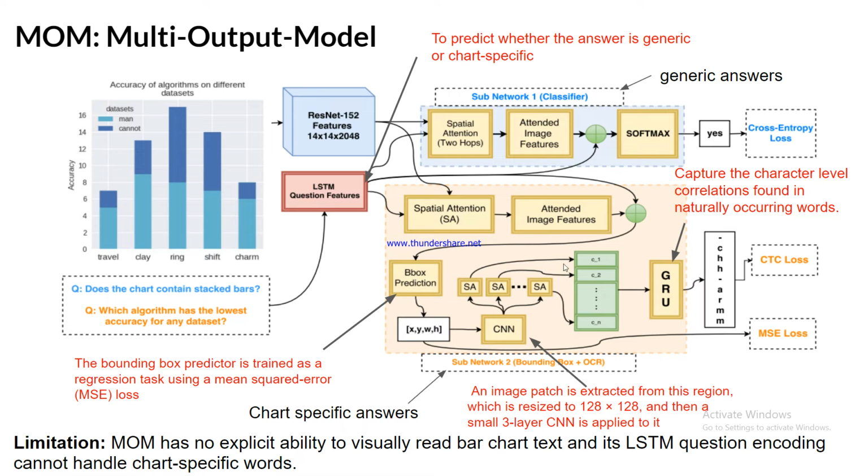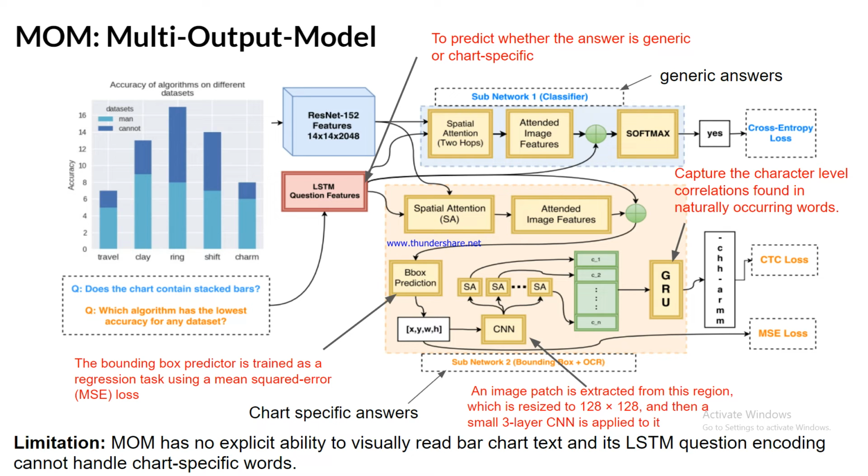And here another model is the OCR subnetwork, which is for chart-specific text, and it tries to predict the bounding box containing the correct label, and then applies a character label decoder to that region. Also, the bounding box predictor is trained as a regression task using MSE loss. So here, an image patch is extracted from the region, which is resized to 128 by 128,